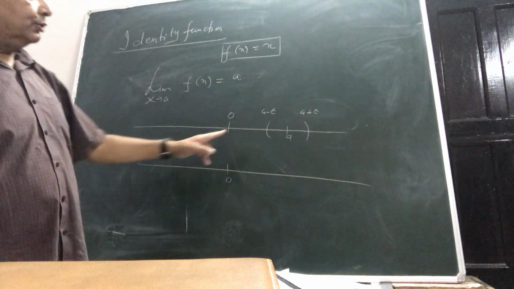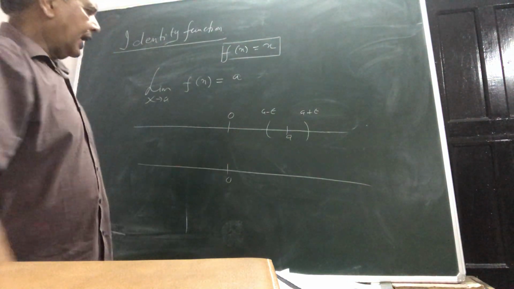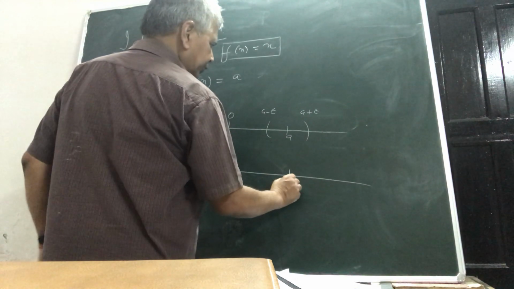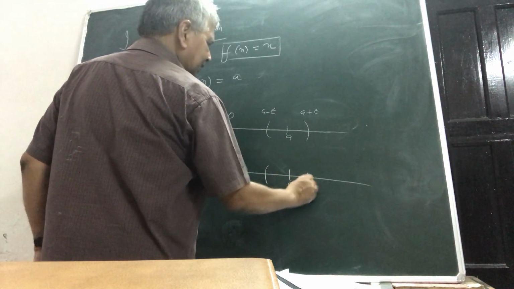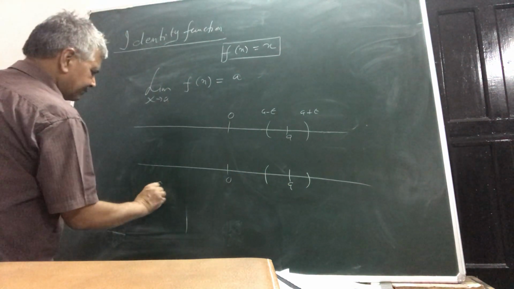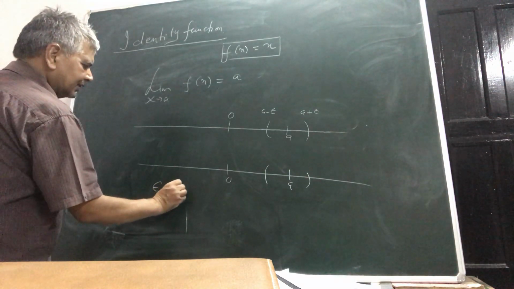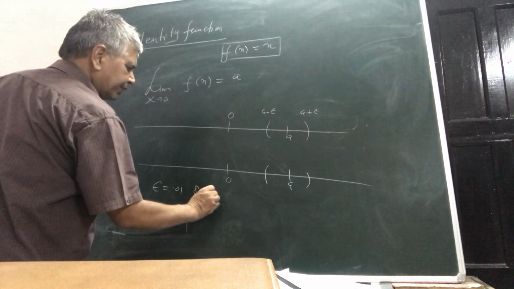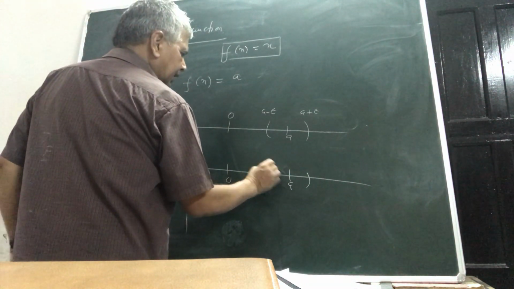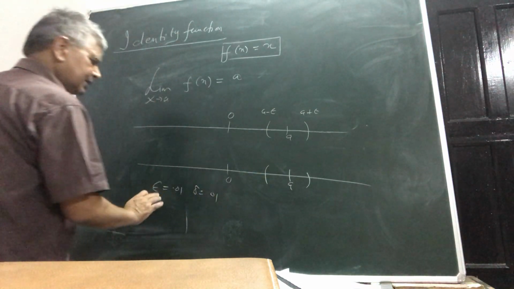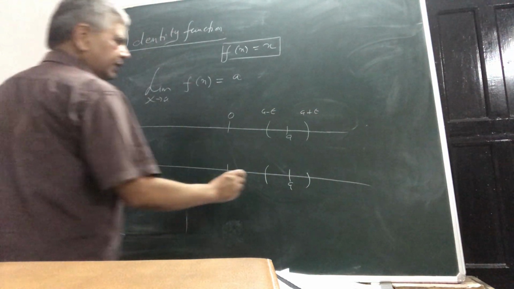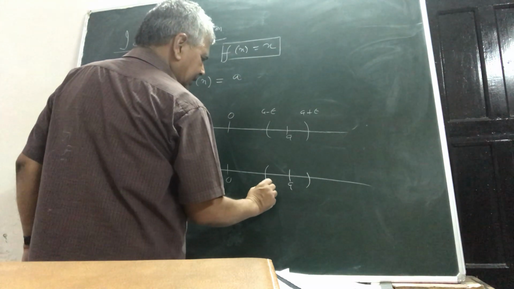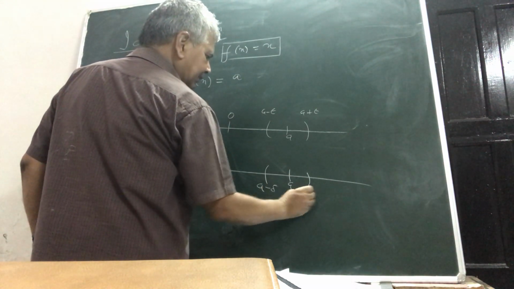You have chosen some epsilon neighborhood, and corresponding to this, what you need to show is some deleted delta. So suppose epsilon is say 0.01, then let delta also be 0.01. So you give delta and epsilon the same values. So here it is A minus delta, A plus delta.